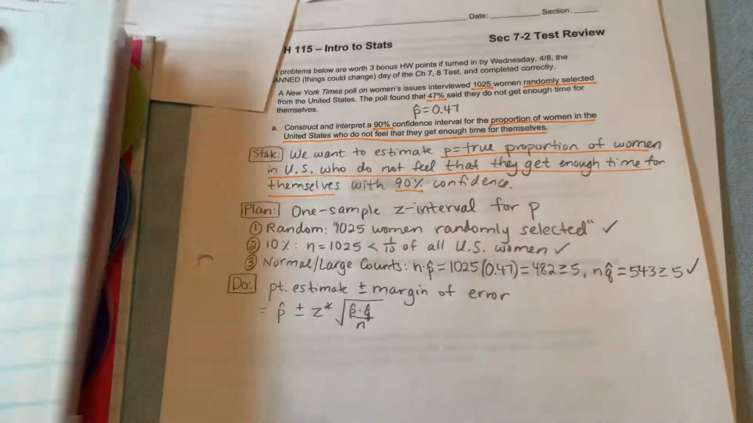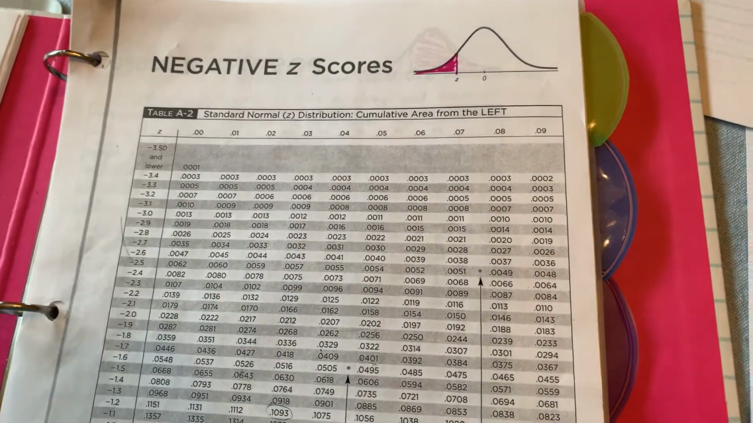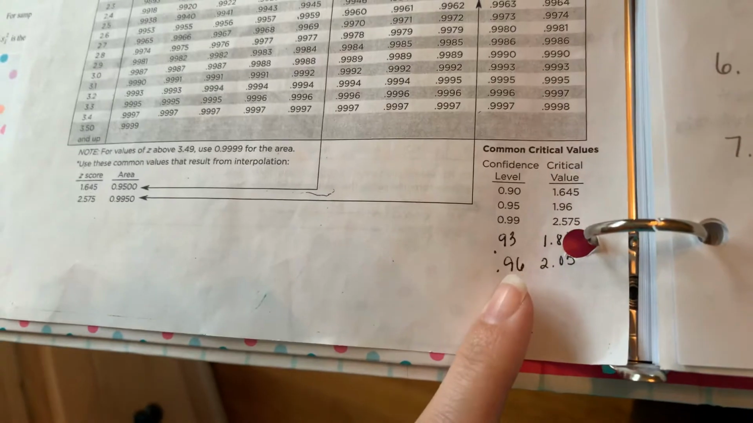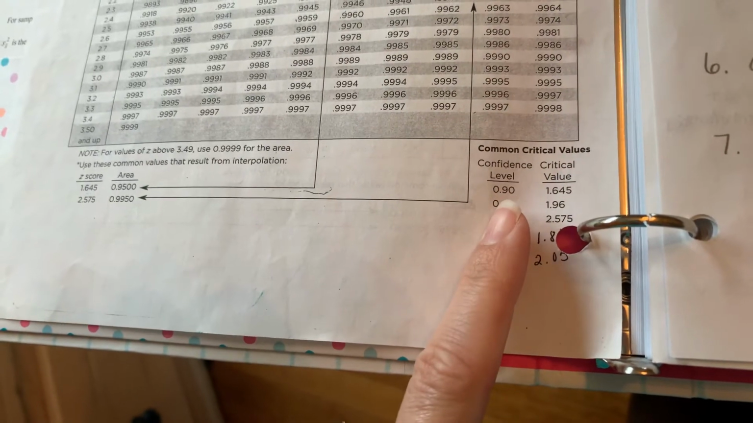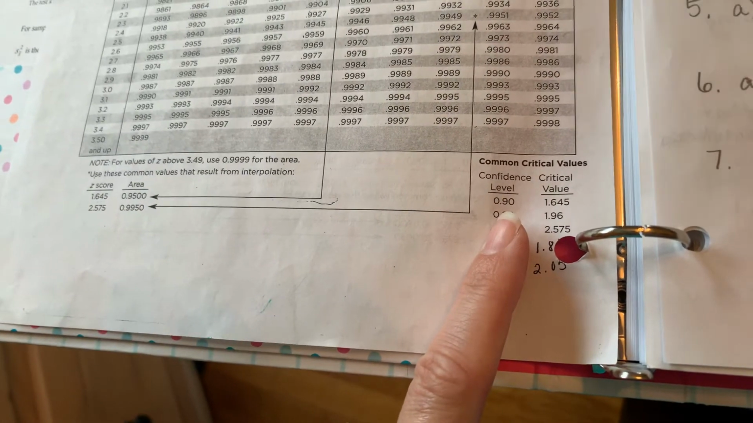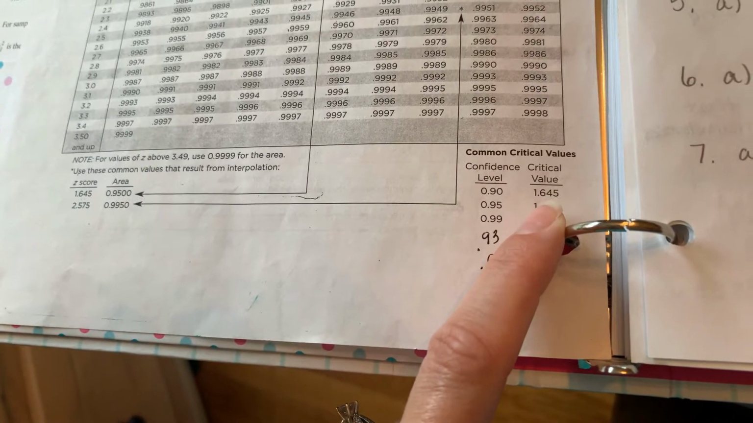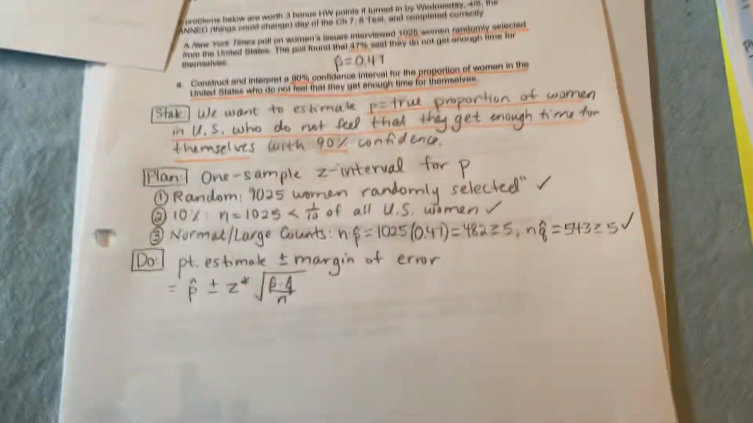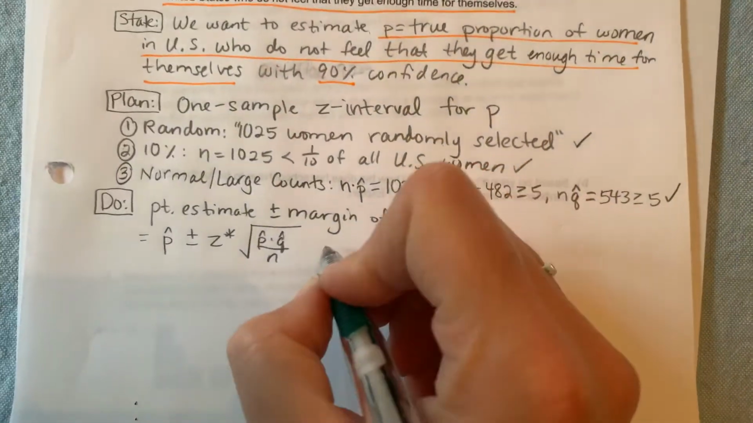I can look at table A2. This is the negative side. We want the positive side. So come down here. There's my common critical values. For a confidence level of 0.9, which is 90%, I use a critical value of 1.645. Okay, so 1.645 it is. I'm gonna go ahead and write that out to the side here.